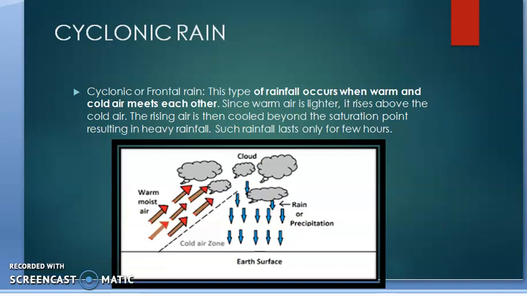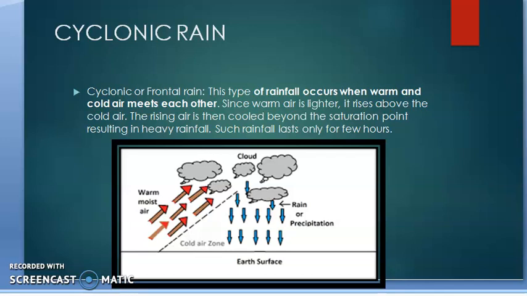And the last kind of rainfall that we have is called cyclonic rainfall. Now what is this cyclonic rainfall? Cyclonic rainfall is known as frontal rainfall. This type of rainfall occurs when warm and cold air meet each other. We read about the warm front and the cold front in the previous chapter. So here, when the warm and cold air meet each other, warm air is lighter than the cold air, so it goes up over the cold air.